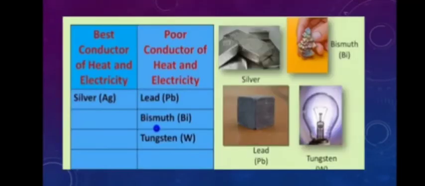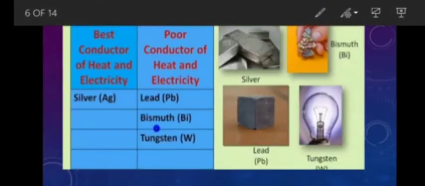The best conductor of heat and electricity is silver. So if anyone asks you which is the best conductor of heat and electricity, your response should be silver. It must be silver.